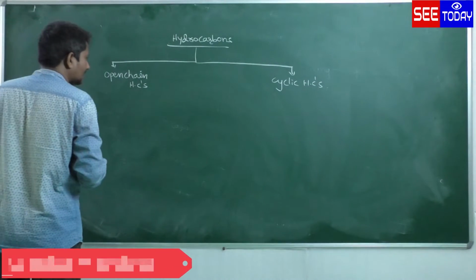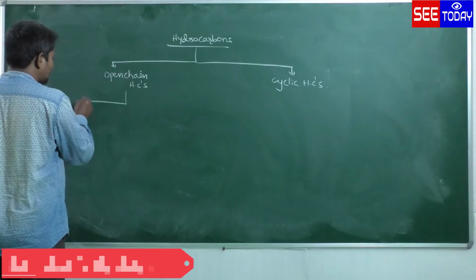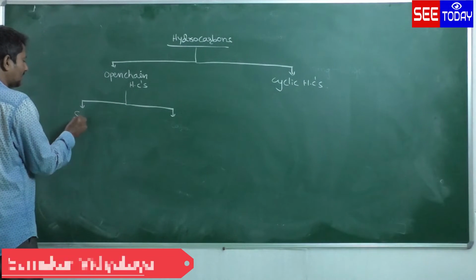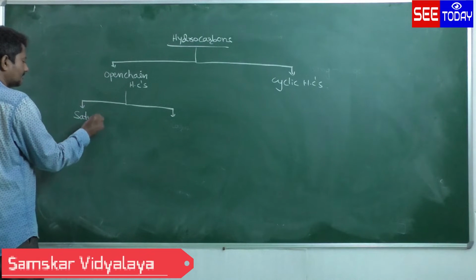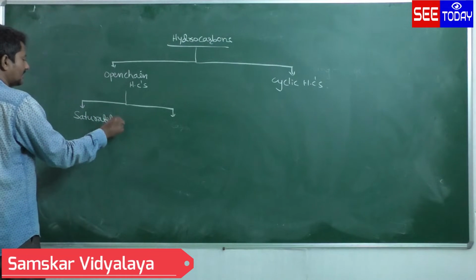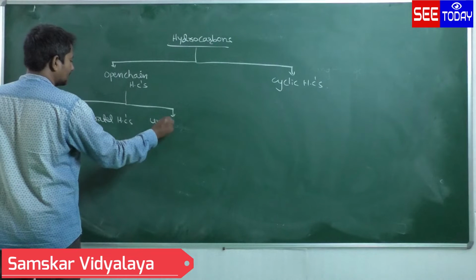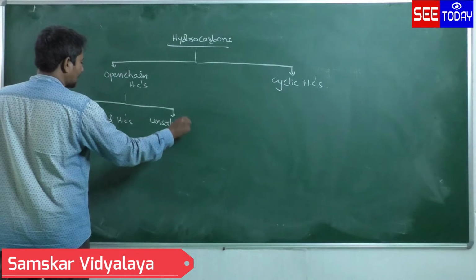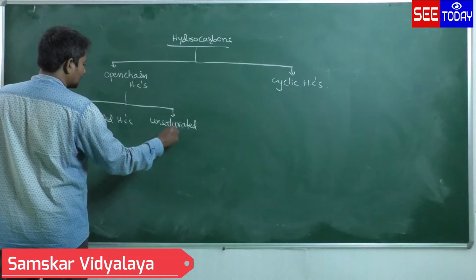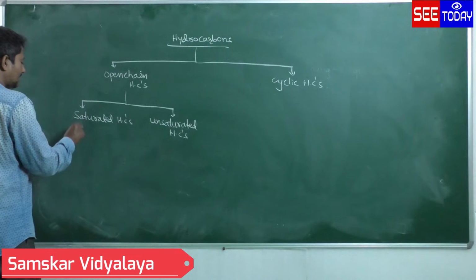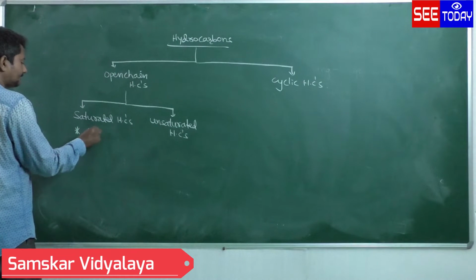Open chain hydrocarbons are again two types: saturated hydrocarbons and unsaturated hydrocarbons. Saturated examples are alkanes.